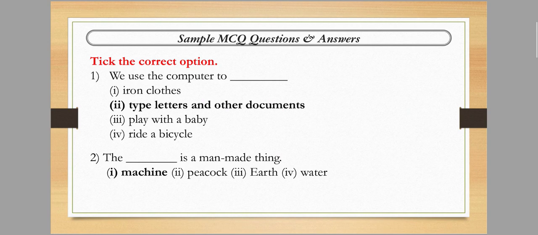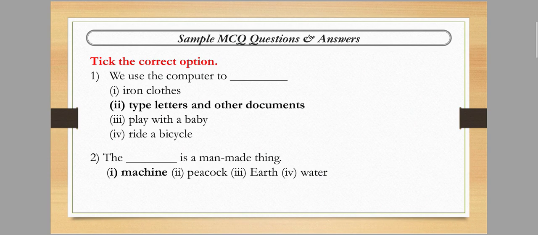The next question is: the dash is a man-made thing. Here you can see the following options: machine, peacock, earth and water. The last 3 options, peacock, earth and water, are all examples of natural things. So option number 1 is correct. The machine is a man-made thing.